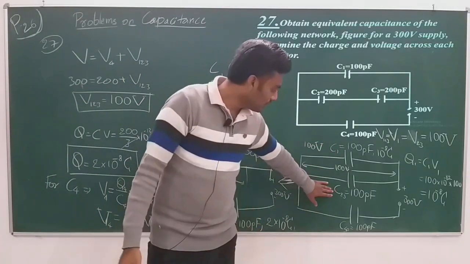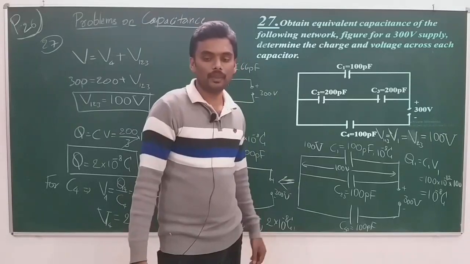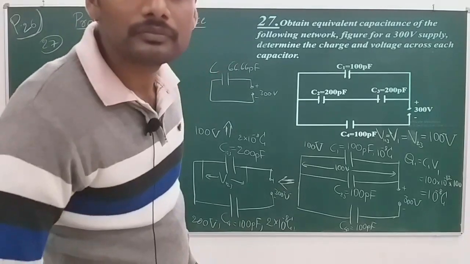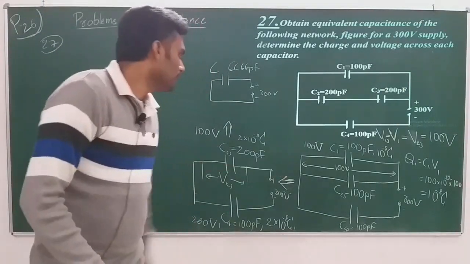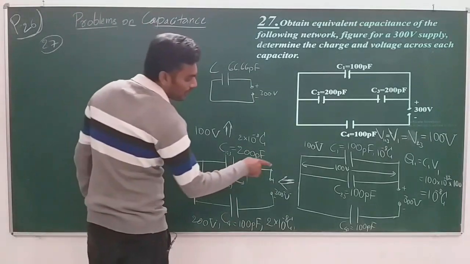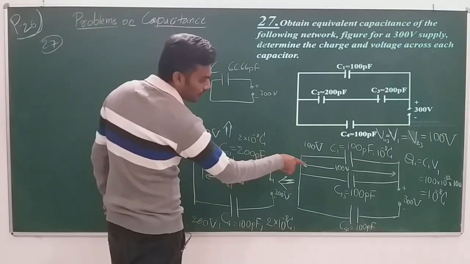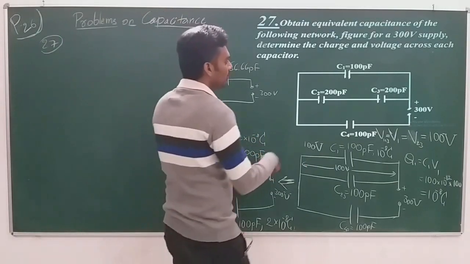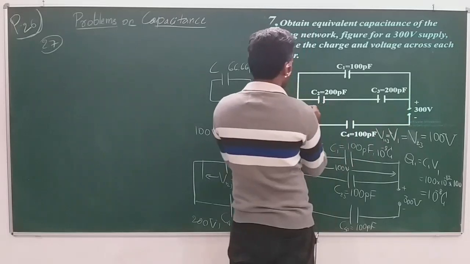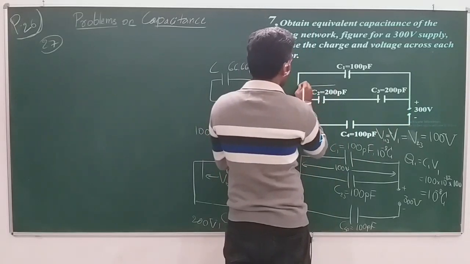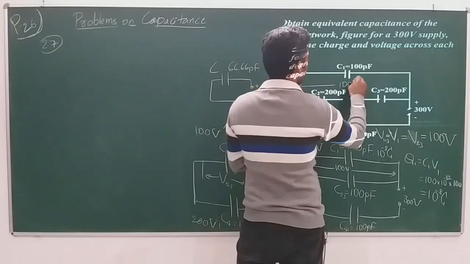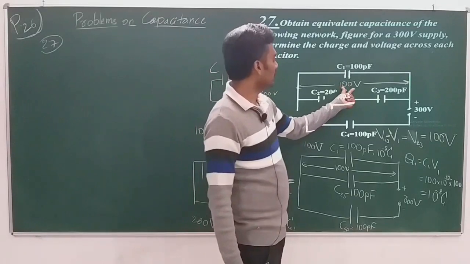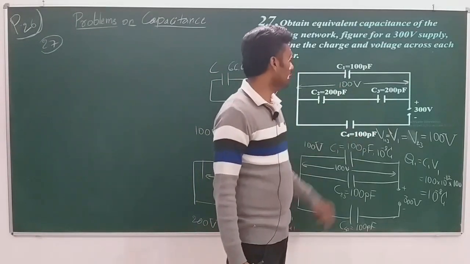What we are left with is only C23. Now, let us solve for that. From this we have obtained that C23 has the potential difference of 100 volt, which means from here to here it is 100 volt, and this 100 volt is distributed equally among these two.